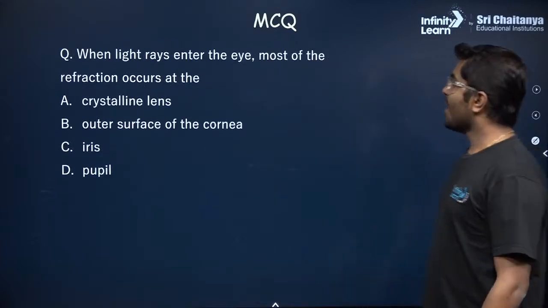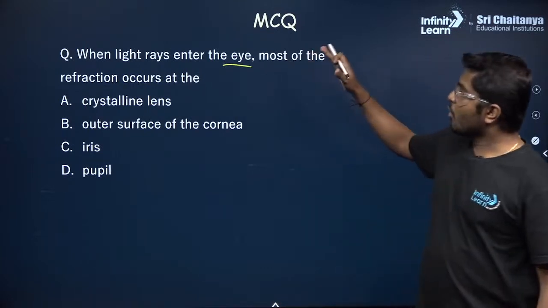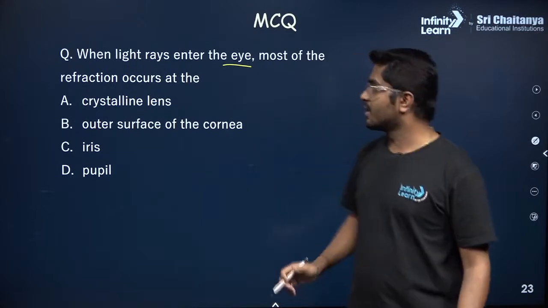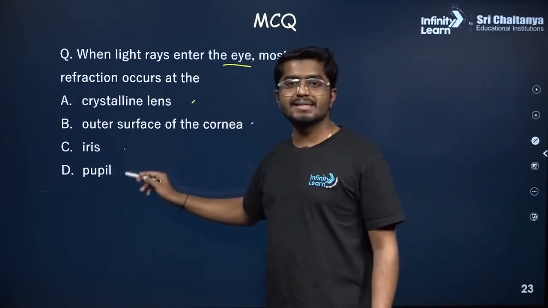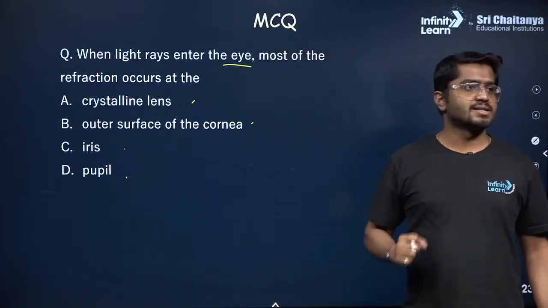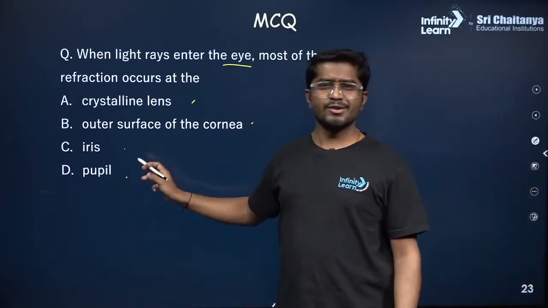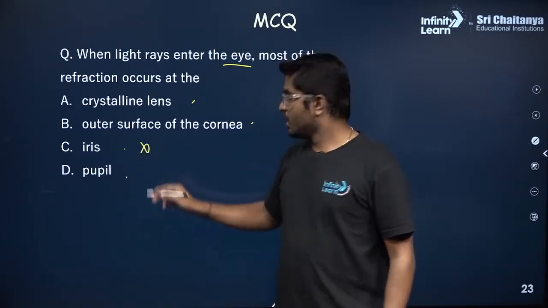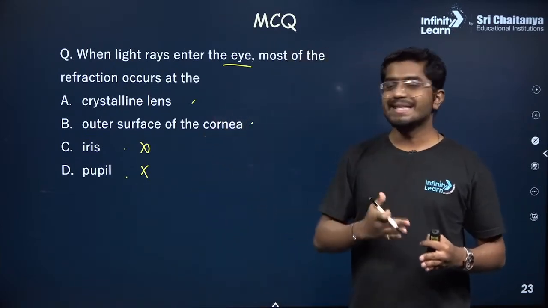Great. Alright. So now, when light rays enter the eye, most of the refraction occurs at, what is the region where most of the refraction occurs? Crystalline lens, outer surface of cornea, iris and pupil. Tell me where the most of the refraction occurs. Is it the iris? I don't think so. Is it the pupil? No. Pupil is like an aperture which just controls how much light is going inside.